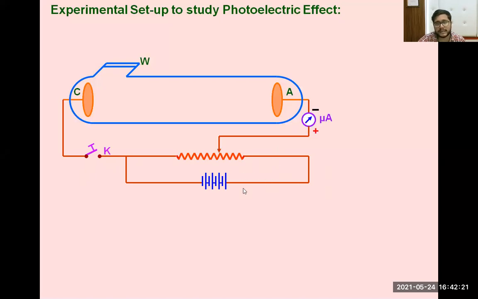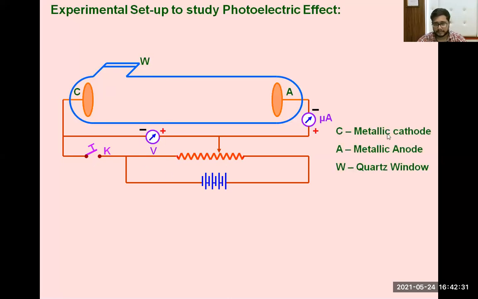You can say current will flow in this direction from the positive to the negative terminal. A voltmeter is also connected to measure the voltage. C is the metallic cathode, A is the metallic anode, and here W is the quartz window.